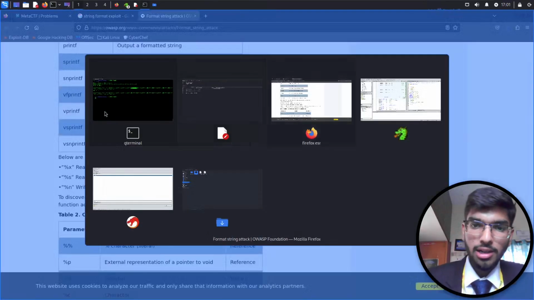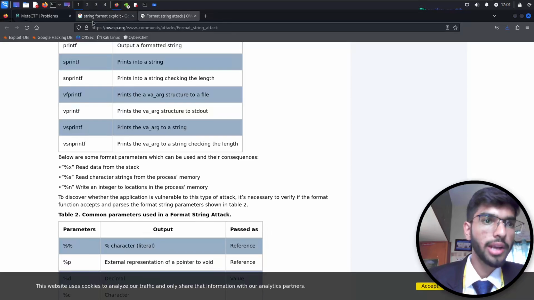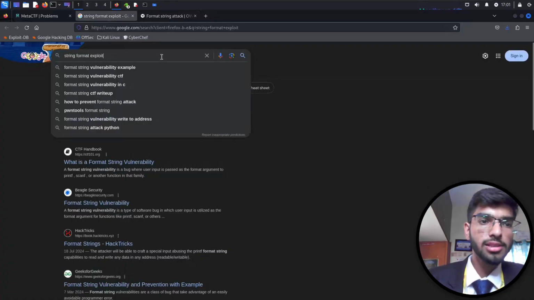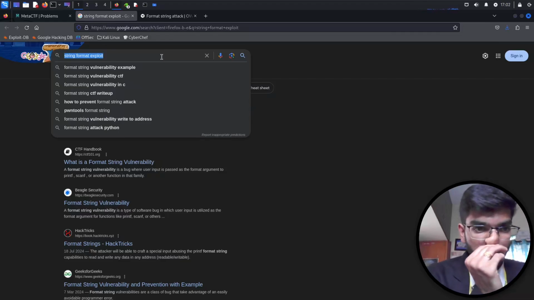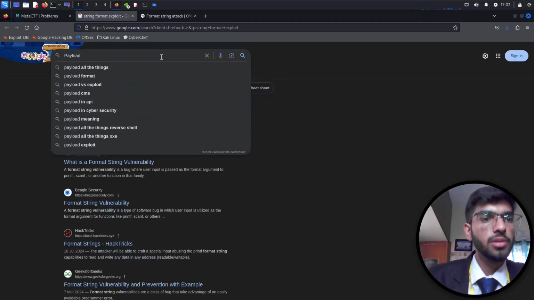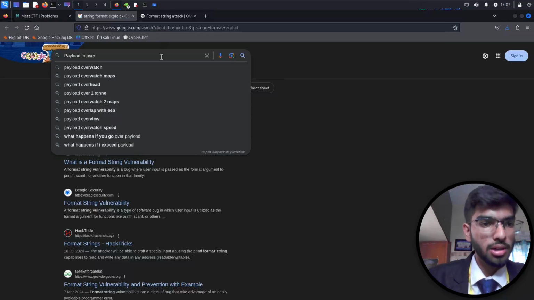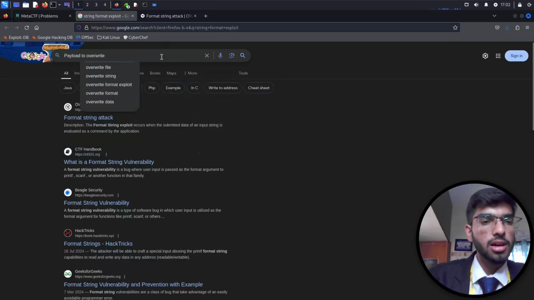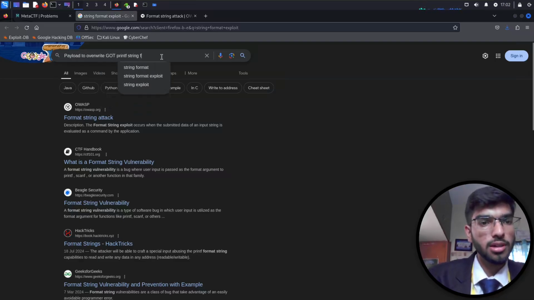For that, let's search if there's any online exploit for it. And since this is using a global offset variable, that's also useful for us to exploit it. Payload to overwrite GOT printf string format.